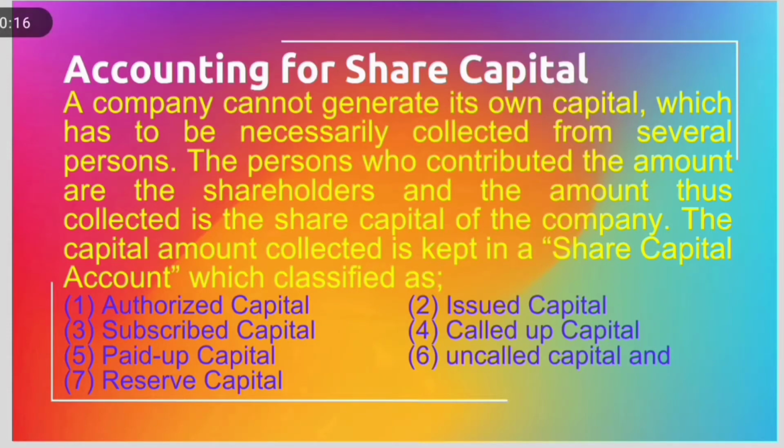Accounting for share capital. A company cannot generate its own capital, which has to be necessarily collected from several persons. The persons who contributed the amount are the shareholders, and the amount thus collected is the share capital of the company. The capital amount collected is kept in a share capital account, which is classified as number 1, authorized capital, number 2, issued capital, number 3, subscribed capital, number 4, called up capital, number 5, paid up capital, number 6, uncalled capital, and number 7, reserve capital.